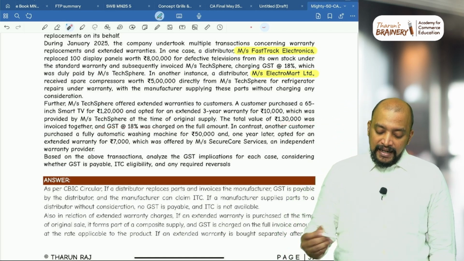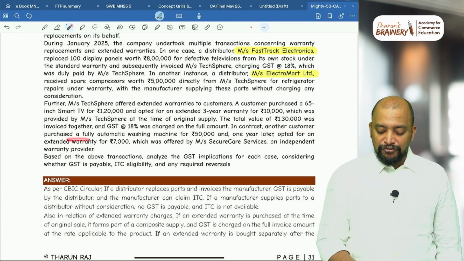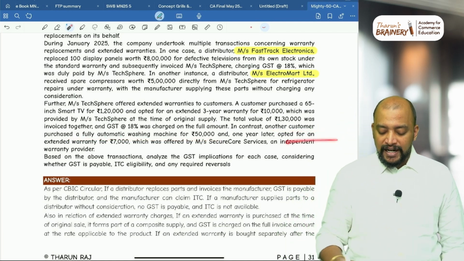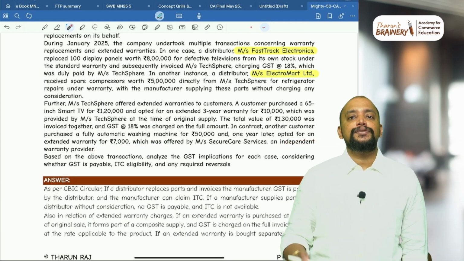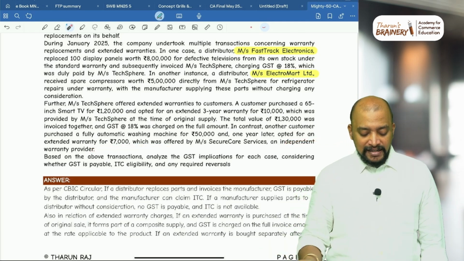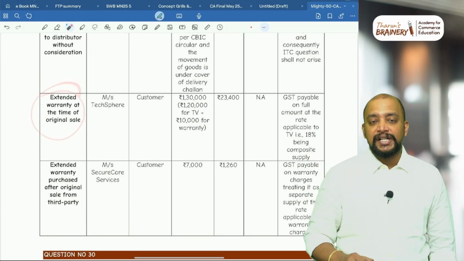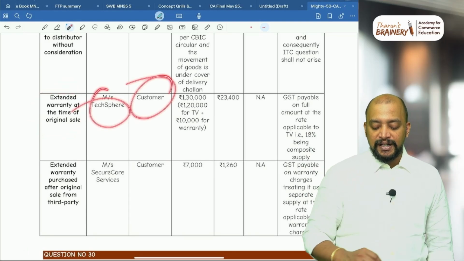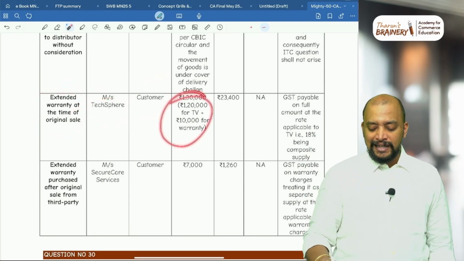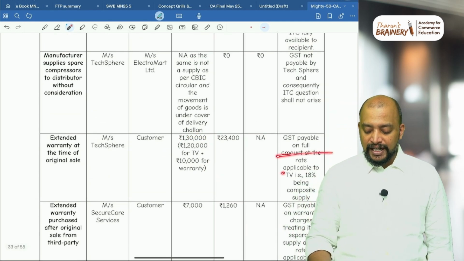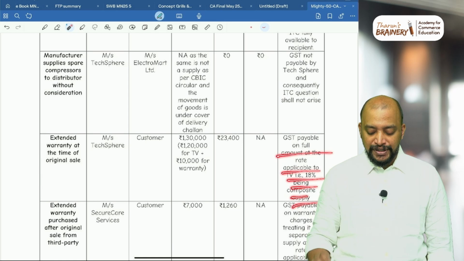Yes. In contrast, another customer purchased a fully automatic washing machine of 50,000 and 1 year later opted for an extended warranty of 7,000. So that 7,000 will be treated as an independent supply. So say this. First, the extended warranty at the time of original sale: supplier, taxpayer; recipient, customer. So the full 1,30,000, and GST payable on the full amount at the rate applicable to the transaction value, being a composite supply.